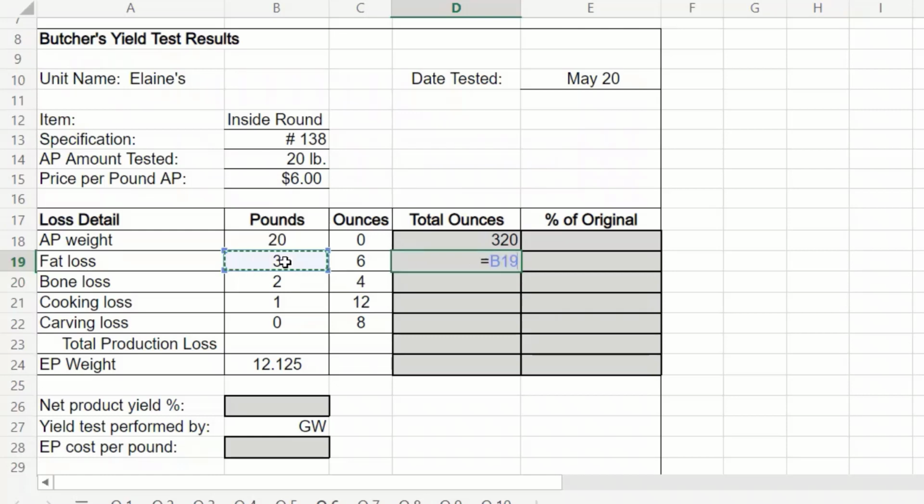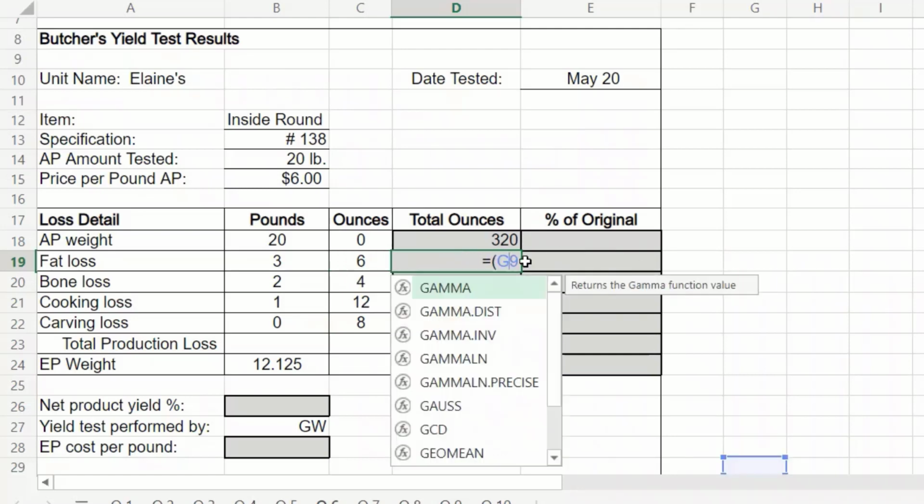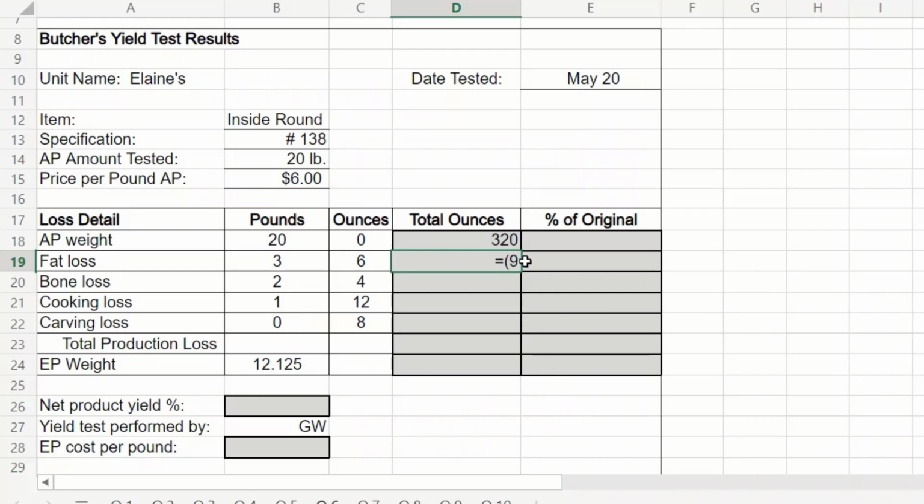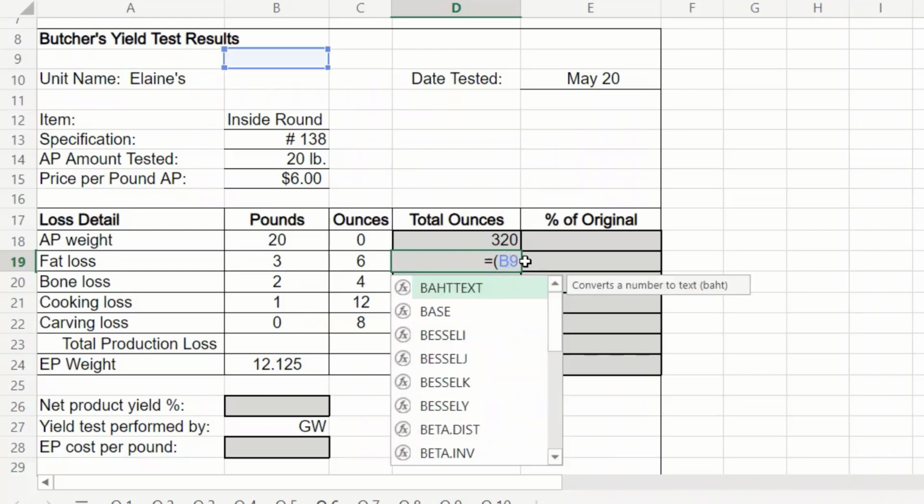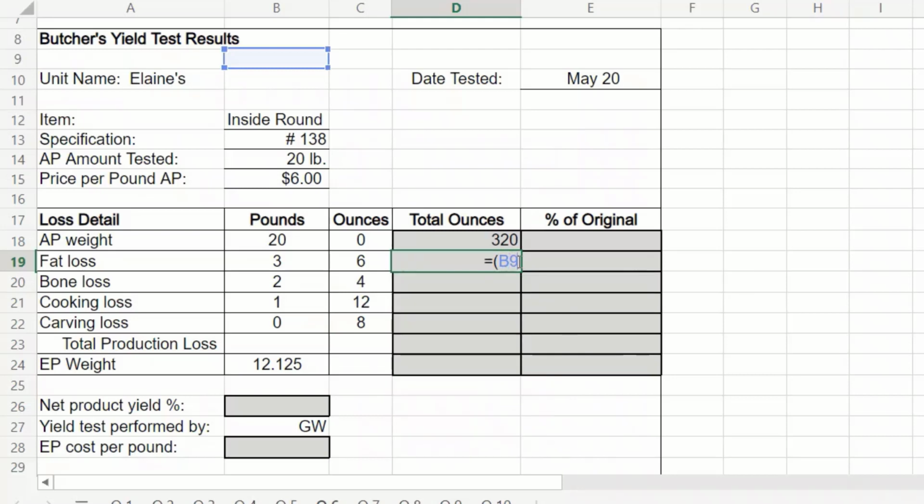If we want to create a formula for that, we will take our pounds. Let me start over here. So we're going to take our B9, multiply that times 16, and then add it to our, that should be B19. We're going to add that to our ounces.